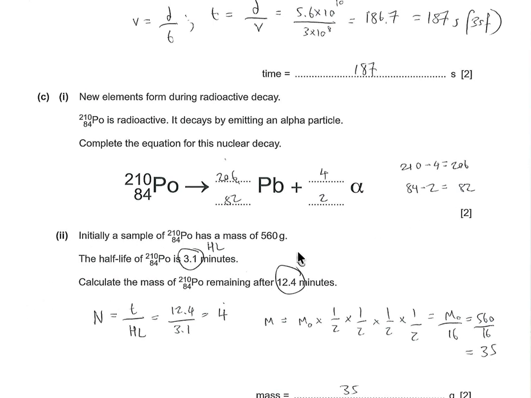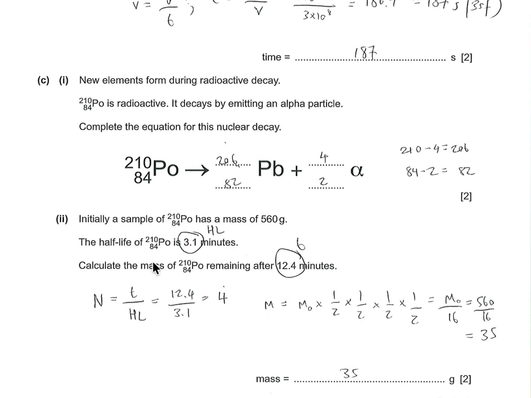Again, classic question alert for the half-life. We are told the half-life, we're told mass. You can tell immediately what we're going to be asked here is what is the mass remaining after a certain number of half-lives. In this case, we're told 12.4 minutes. Look at that time, highlight the half-life, and wonder to yourself, why have they chosen 12.4 minutes? Well, it's because if the time is 12.4 minutes and the half-life is 3.1, we divide the numbers, we get a nice number, which is 4.